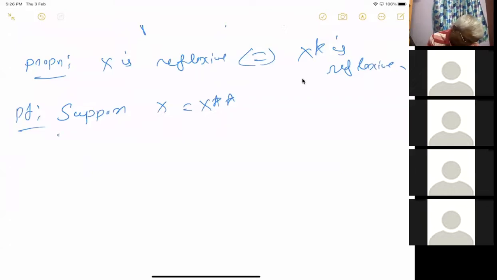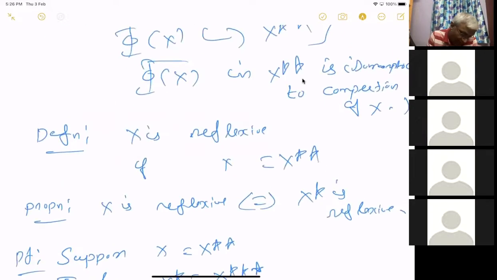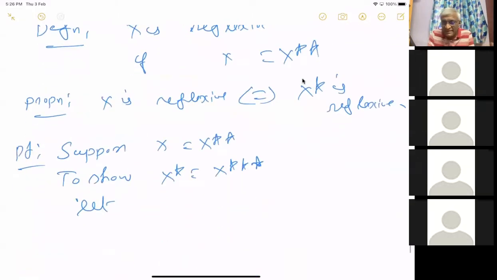So to show X star equal to X triple star, let me use this map phi for every Banach space. This phi is an identification from a Banach space to its double dual, X to X double star, which I use for any Banach space. Otherwise I may have to use a different symbol and there may be confusion. At least I will get confused because I'm not very comfortable with these Greek letters.